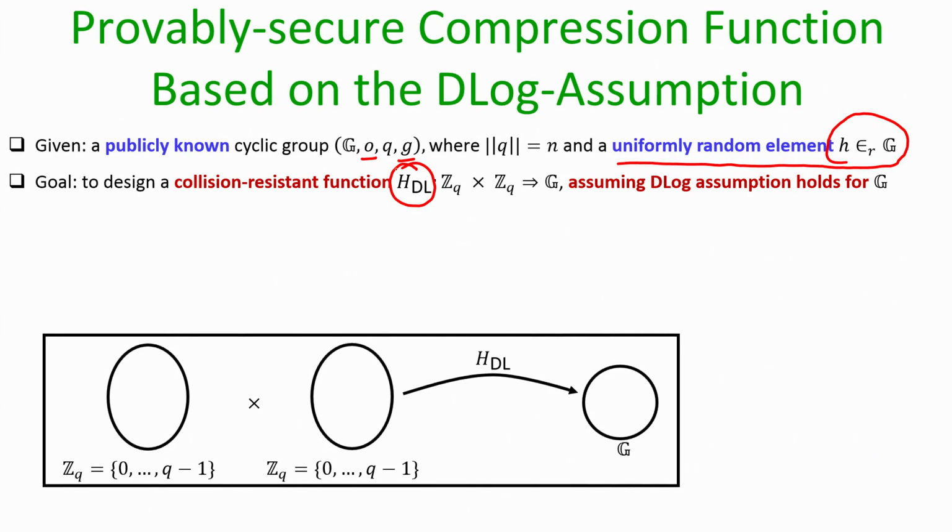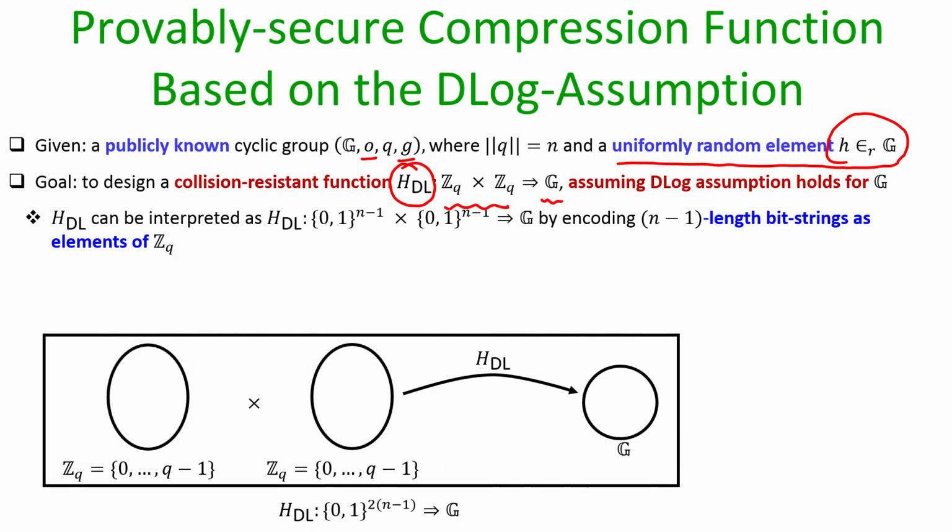based on the discrete log function, and it takes a pair of inputs where the first input is from the set Z_q and the other input is from the set Z_q, and the output is going to be an element from the group. The security, namely the collision resistance of the construction that we are going to design, should be based on the D-log assumption.